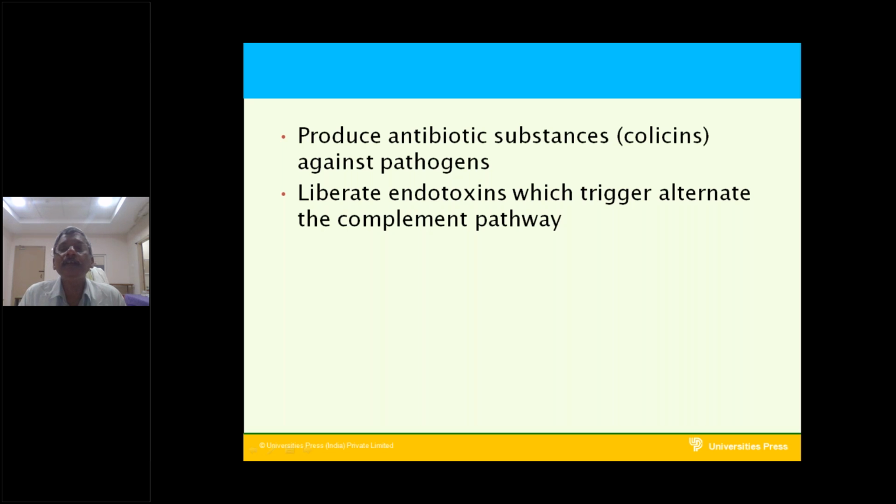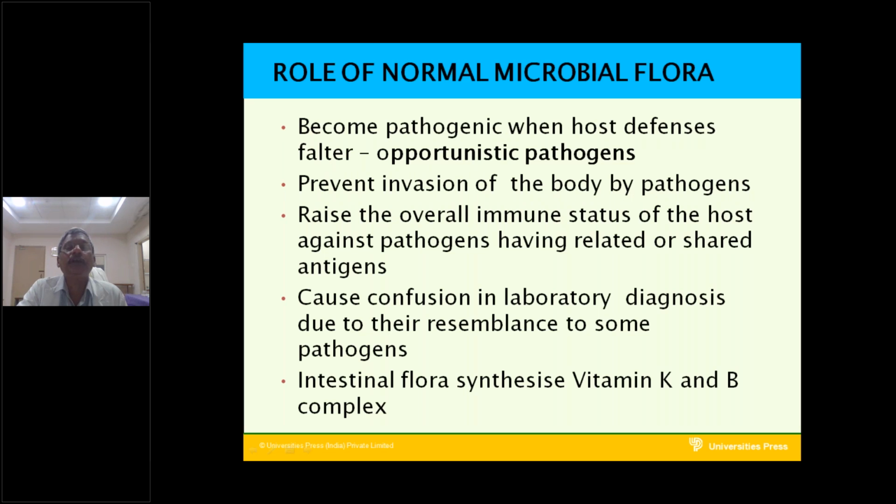That is why these are the usefulness of normal flora. The first one is when host defenses fail, they become opportunistic pathogens. They prevent invasion of the body by pathogens, and they raise the overall immune status of the host against pathogens because of related or shared antigens. The normal flora synthesize vitamin K and vitamin B complex vitamins, and also sometimes cause confusion in diagnosis due to their resemblance to some pathogens.